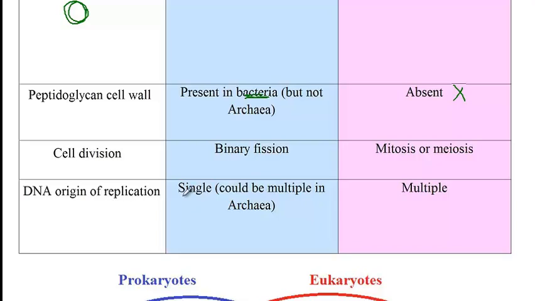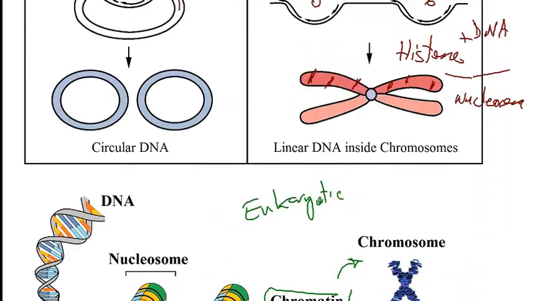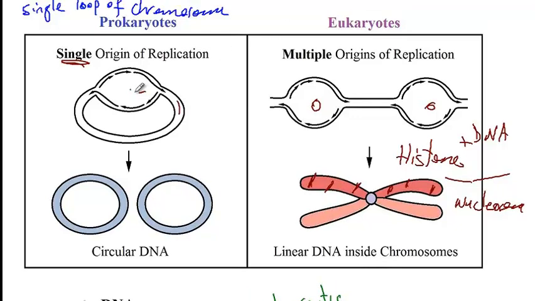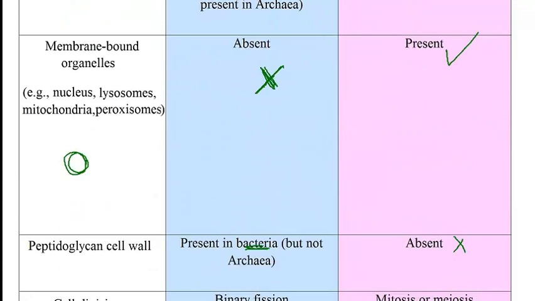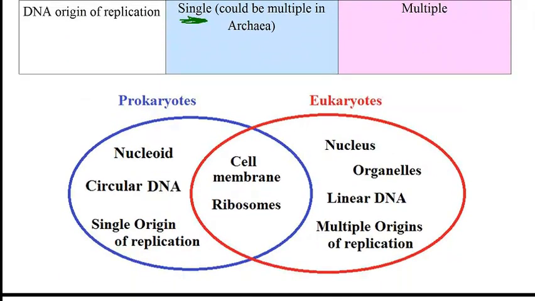DNA origin of replication is single in bacteria versus multiple origins of replication in eukaryotes. And so this is again what I'm referring to. In bacteria, DNA replication starts from one point and goes all the way around from both sides. Versus in eukaryotic cells, multiple origins of replication initiate and then start spreading to different sides. And then here I have an image that summarizes the differences between eukaryotes and prokaryotes.